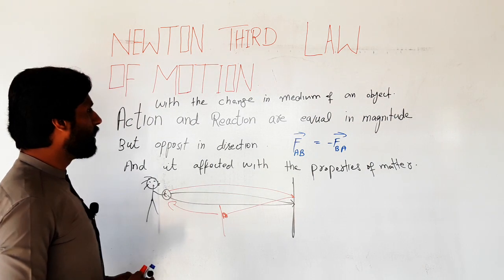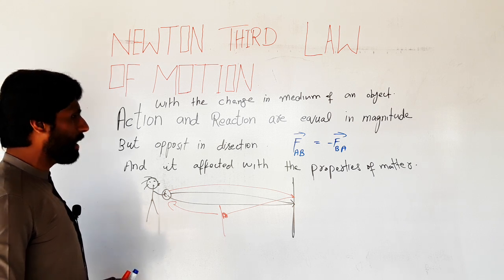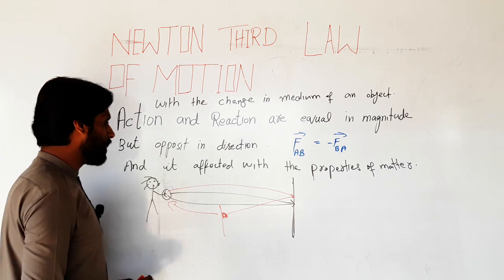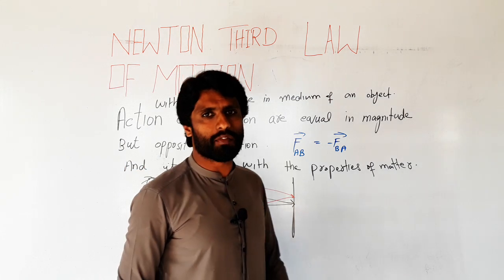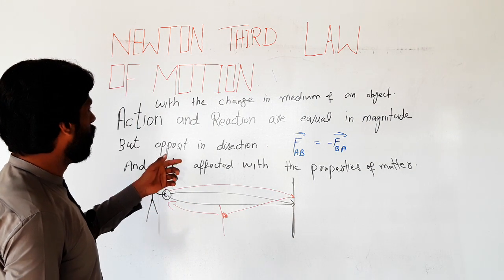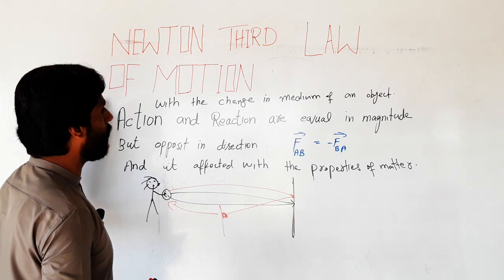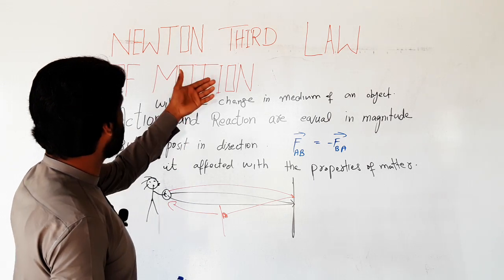The action and reaction are equal in magnitude but opposite in direction, and the next condition is that it is affected by the properties of matter. There are two important things we are missing in the statement of this law to understand Newton's third law.